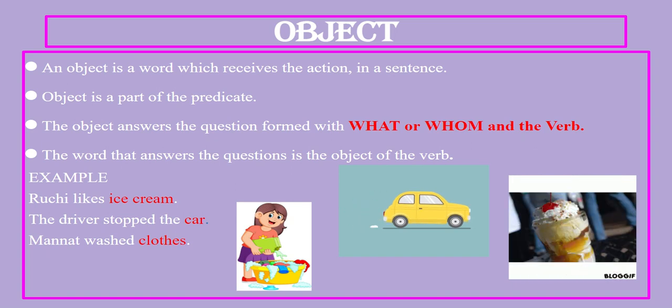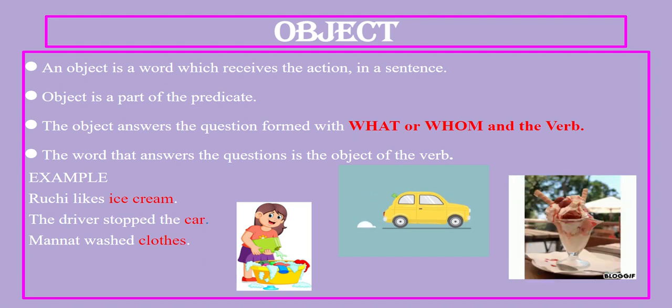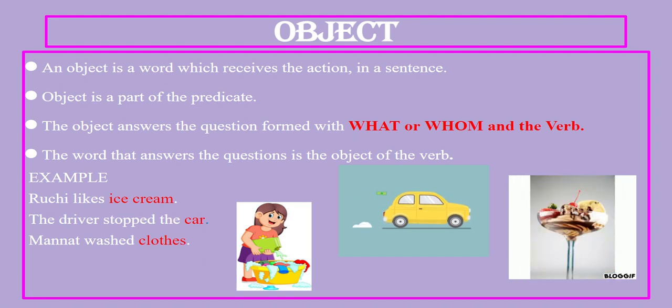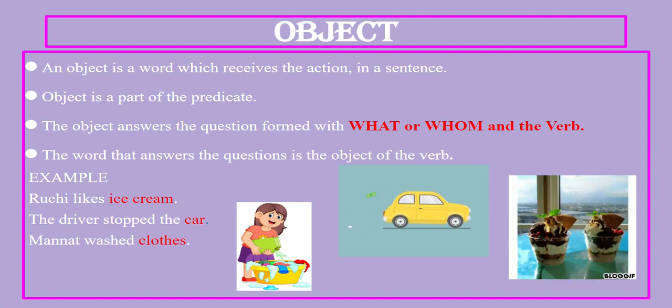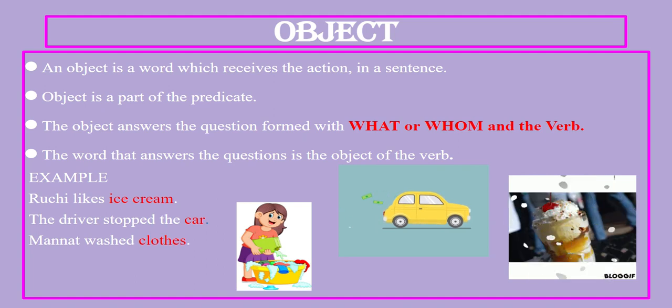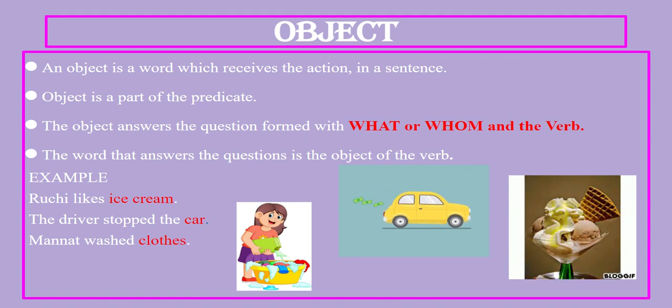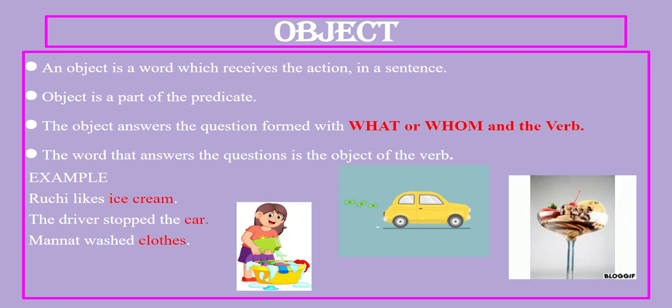For example, Ruchi likes ice cream. What does Ruchi like? She likes ice cream. The object of a sentence comes after the verb in the predicate. The principal praised Astha. Whom did the principal praise? He praised Astha.